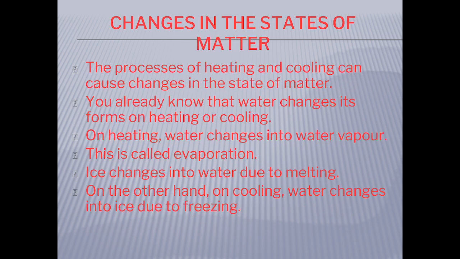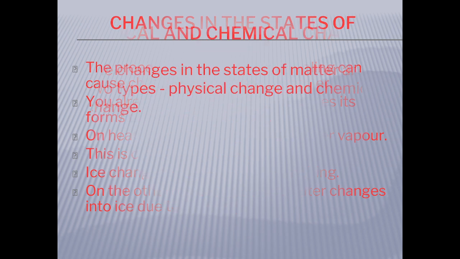Changes in the states of matter. The process of heating and cooling can cause changes in the state of matter. You already know that water changes its form on heating or cooling. On heating, water changes into water vapor. This is called evaporation. Ice changes into water due to melting. On the other hand, on cooling, water changes into ice due to freezing.